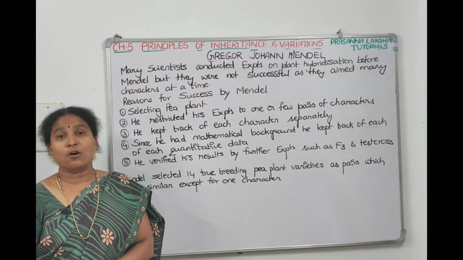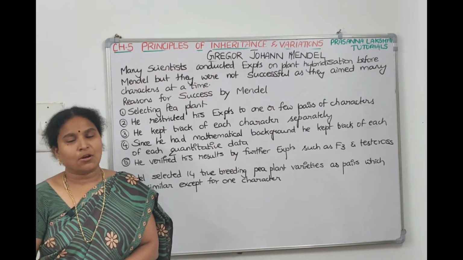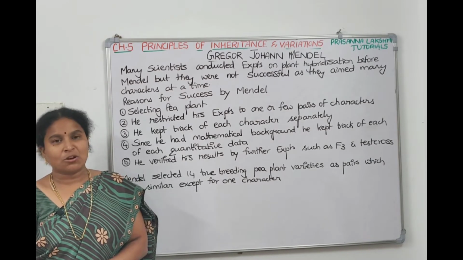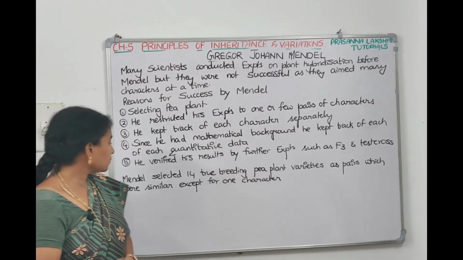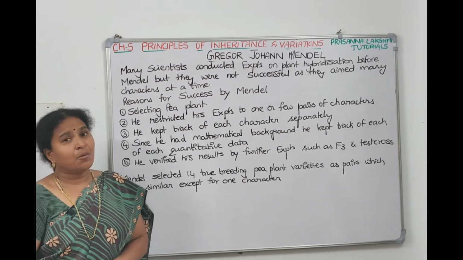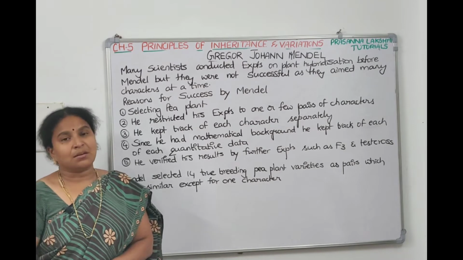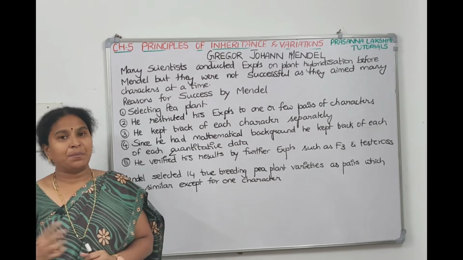The first law of genetics is called the law of dominance. The second law is called the law of segregation, and the second set of generalizations is called the law of independent assortment. That's what Mendel proposed. Now, how many pairs did Mendel select? 7 pairs of characters. So, 7 pairs means tall and dwarf is one pair.